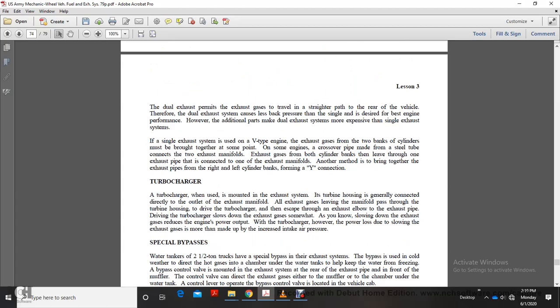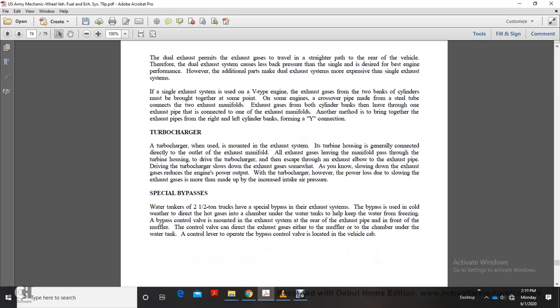The dual exhaust system permits exhaust gas to travel a straighter path to the rear of the vehicle. The dual exhaust system causes less back pressure and is desired for best engine performance. However, the additional parts of the dual exhaust system are more expensive than the single exhaust system. A single exhaust system is usually used on a V engine, where exhaust gas from the two cylinder banks must be brought together